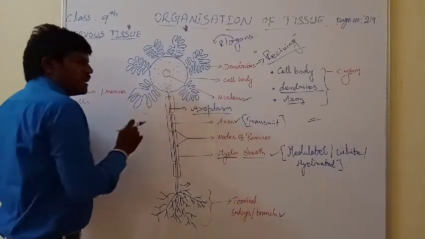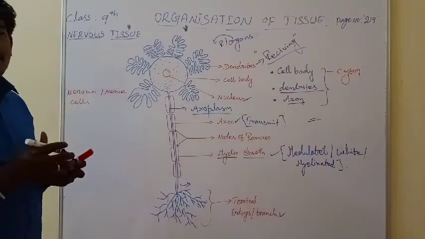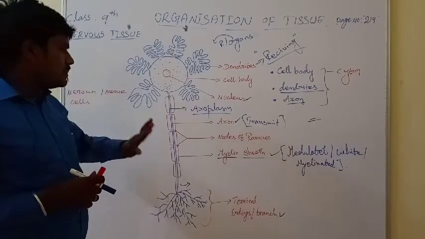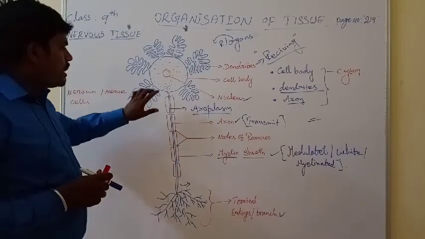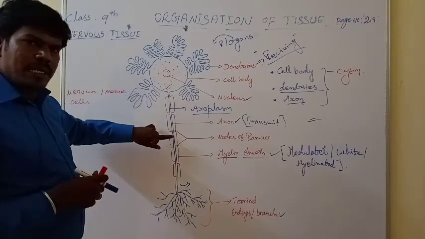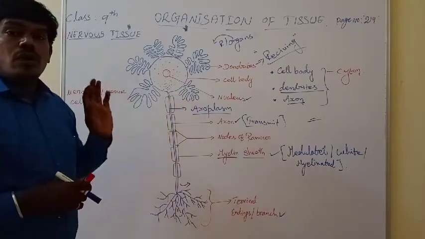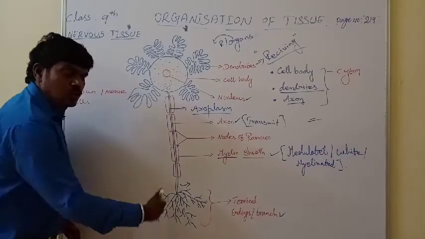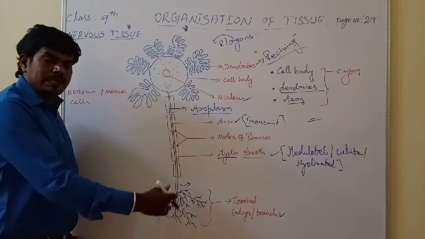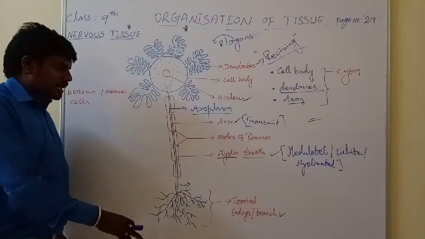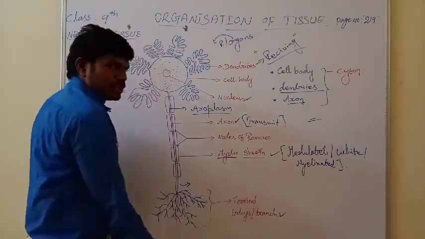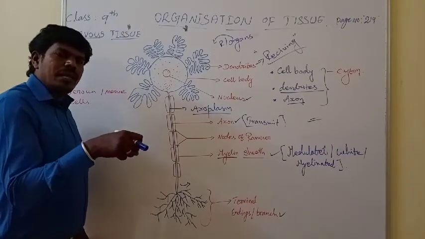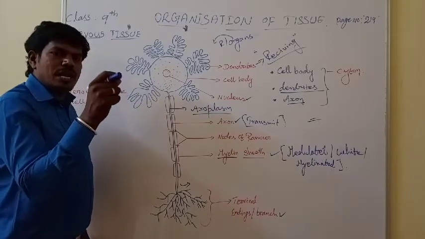And then here enters the chemical substance. The chemical substance is neurotransmitter. Now the electrical impulse is converted to the chemical substance. The chemical substance is neurotransmitter. Only the chemical substance is released from the axon to the other cell. The responsible cells are present at the ending part of the terminal branches. That is the synaptic knob. That synaptic knob is filled with the chemical substance, the neurotransmitter.